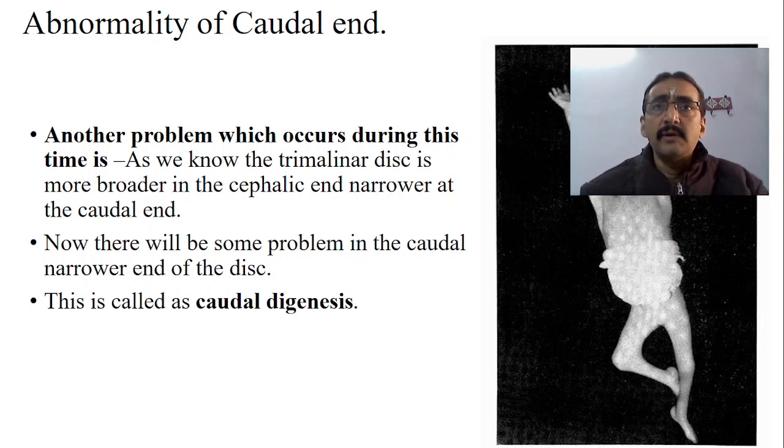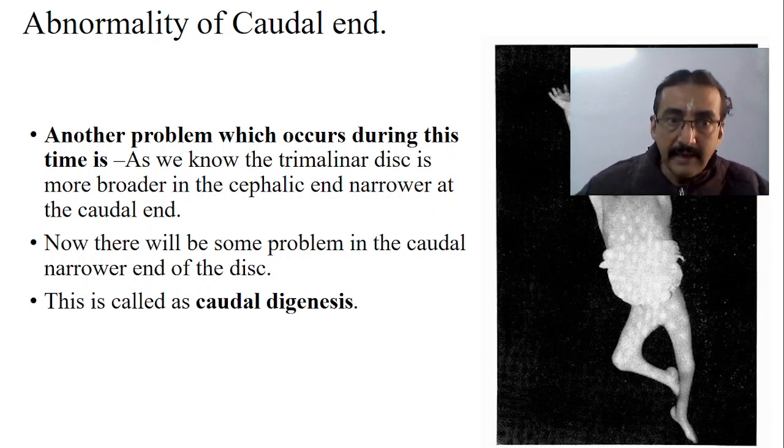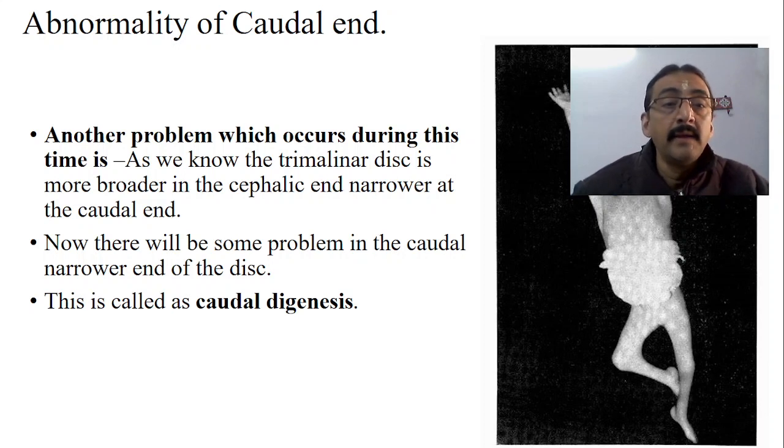So when you see the trilaminar layer, it's very clear in the front portion, which becomes the upper part. That is a little broader than the behind area. Now there can be some problem in the narrower caudal end of the disc. When there is a problem in this already narrower end of the trilaminar layers, that particular problem is called caudal dysgenesis.